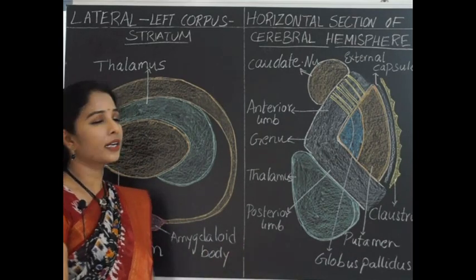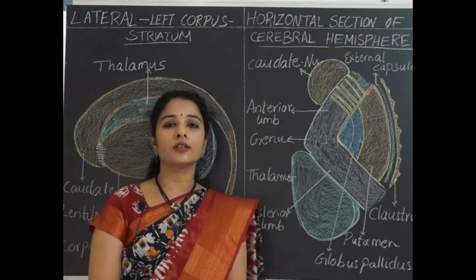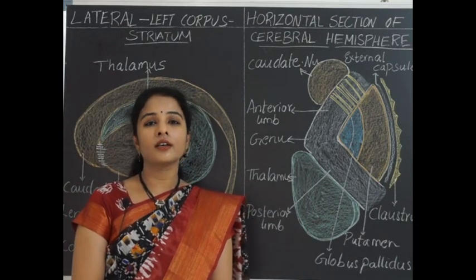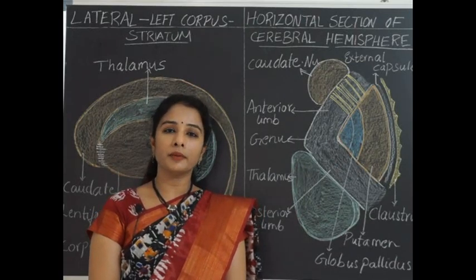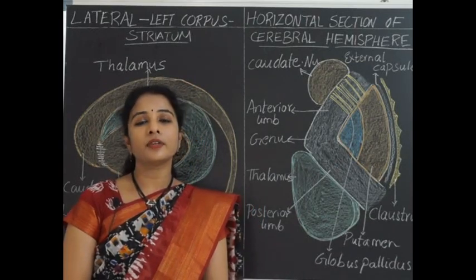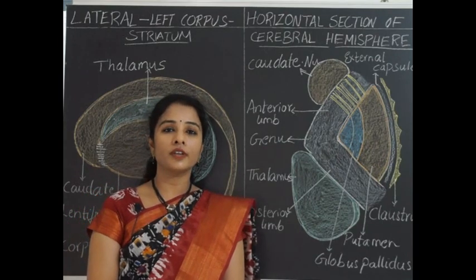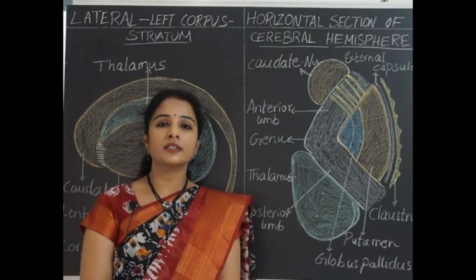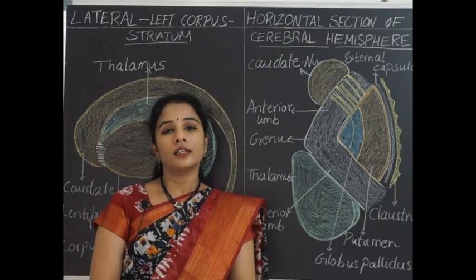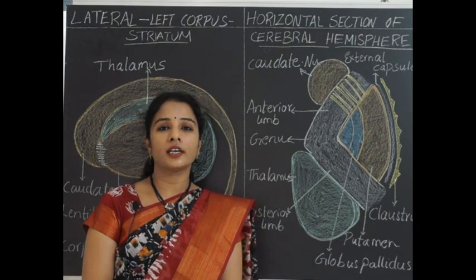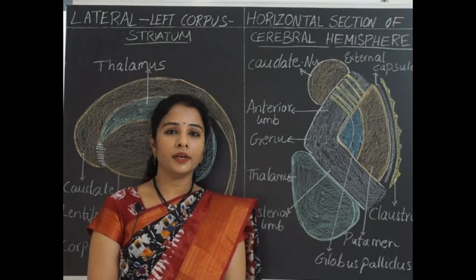Physiologically, the basal ganglia also include substantia nigra, subthalamic nuclei, and red nucleus present in the midbrain. Subthalamus is a part of the diencephalon, present in the pars ventralis of the diencephalon, whereas the red nucleus and substantia nigra are seen in the midbrain.